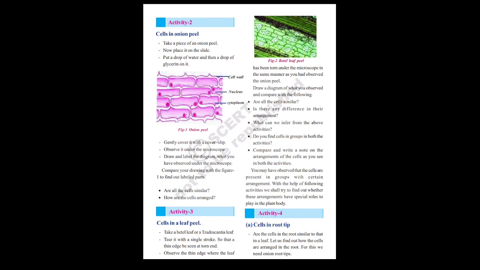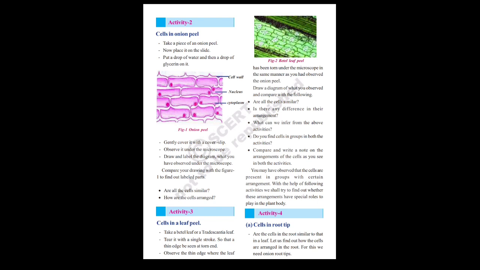And what are the observations we can get here? First, the diagram looks like the picture showing on the screen, the betel leaf peel. First observation, are all the cells similar? In the case of the onion peel, the cells look similar, but in the case of the betel leaf, the cells are completely different from one another. There are different shapes of cells.